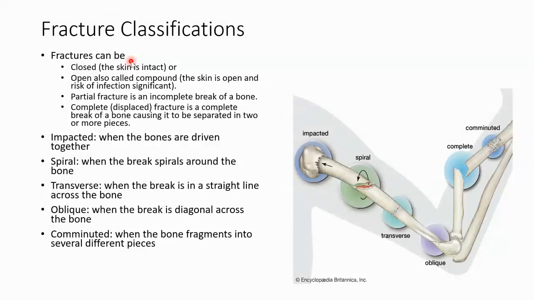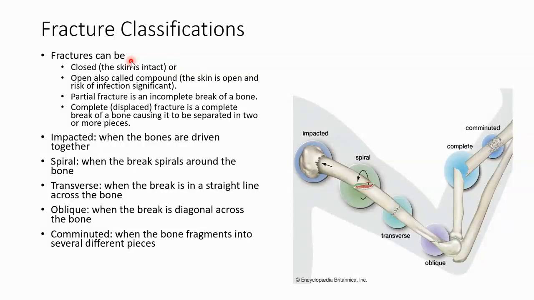Trauma, motor vehicle accidents, those are high on the list. Just a direct blow, like just getting hit with a bat, getting hit with a ball, getting punched. Direct blows are also common causes of broken bones, and child abuse is also in the top causes.